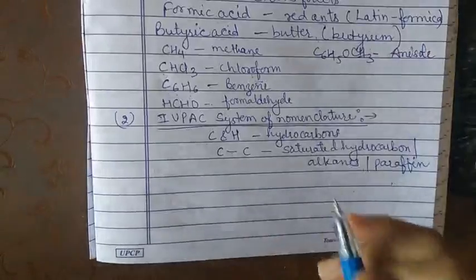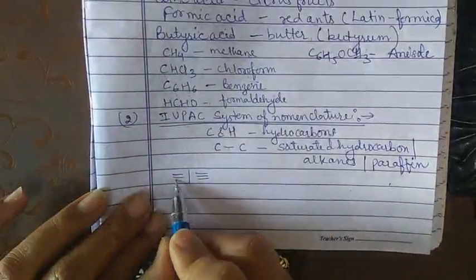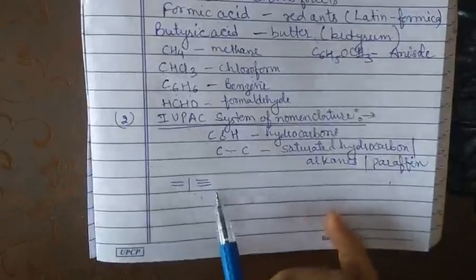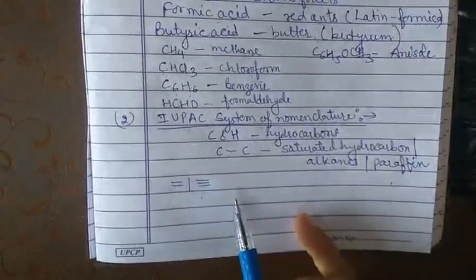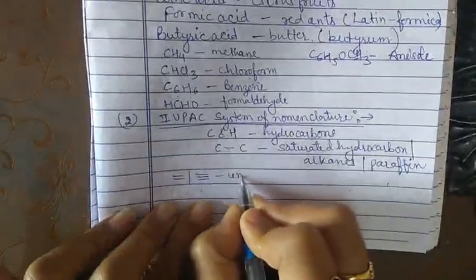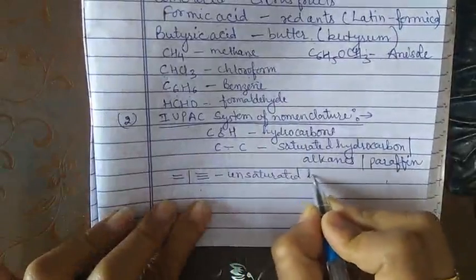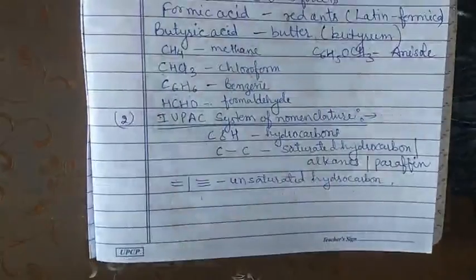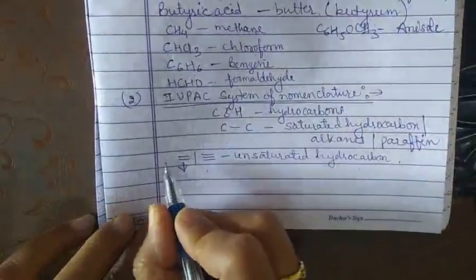However, if multiple bonds, that is double bonds or triple bonds, are present between two or more carbon atoms, the hydrocarbons are called unsaturated hydrocarbons.